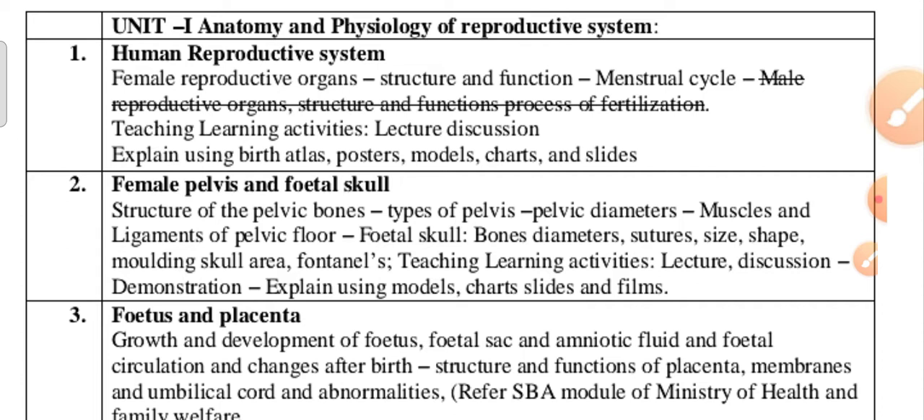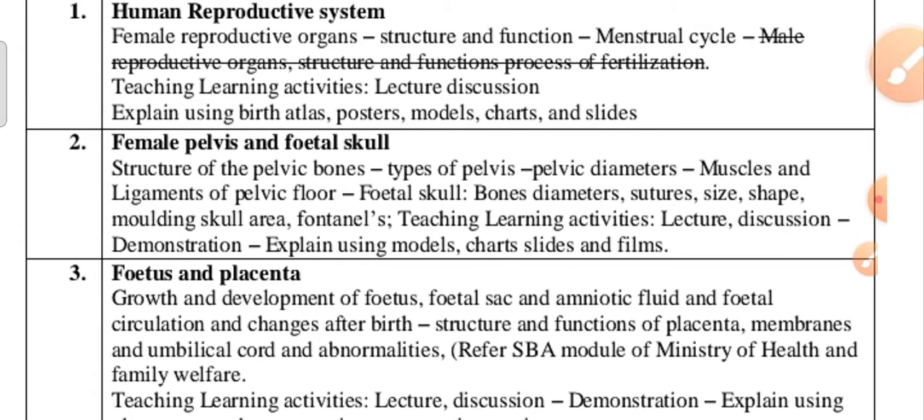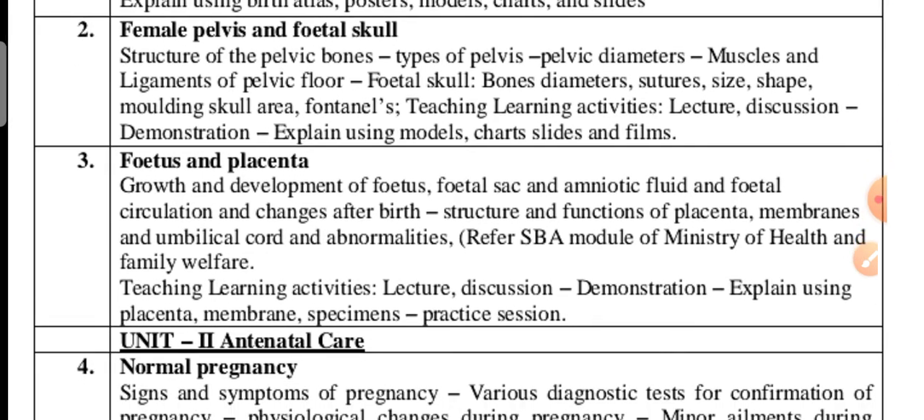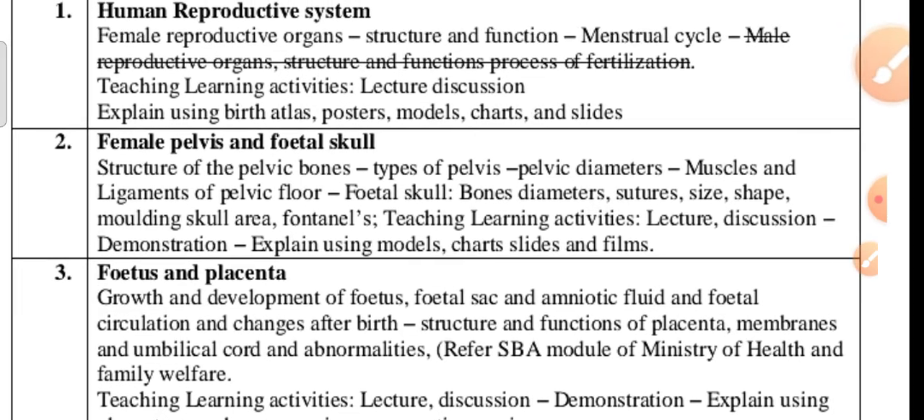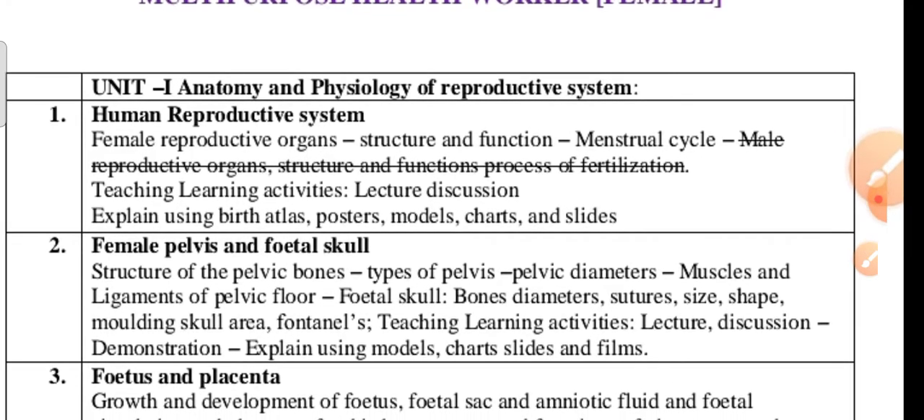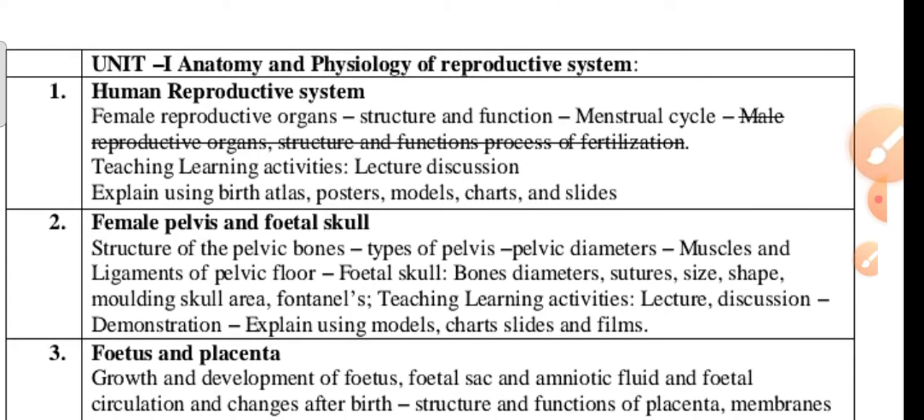Okay. So here in the first unit, the two partitions will be there: human reproductive system, female pelvis and fetus and placenta. In the first partition, the female reproductive system, there are very important questions. In the second partition, the female pelvis and fetal skull is very important. Next, in fetus and placenta, the functions of the placenta, structure of the placenta, and fetus development are also very important questions. So please note here in this first unit, the male reproductive organ, structure and functions, and process of fertilization are only deleted.